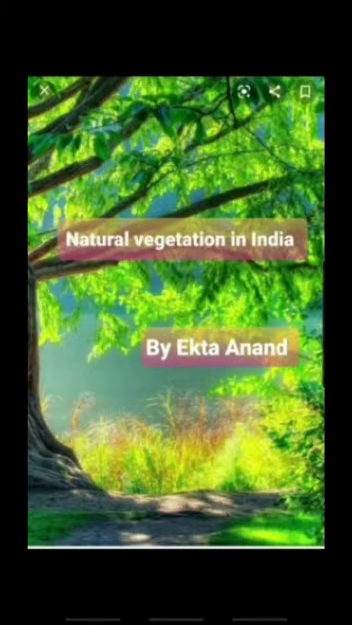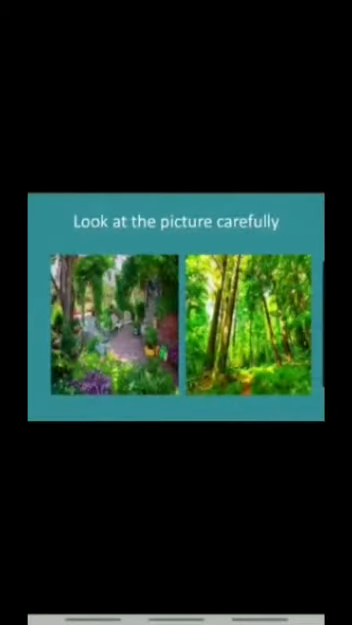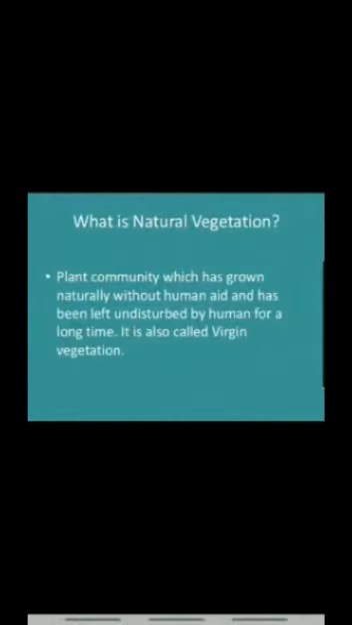Today, we will be doing chapter number 12, Natural Vegetation in India. Look at this picture. What do you observe? Can you see the beautiful nature that is all around you? In this picture, also, you can see greenery everywhere. What is all this? This is natural vegetation.